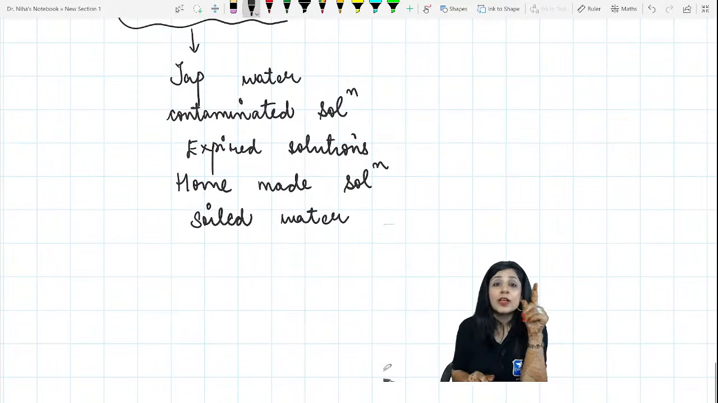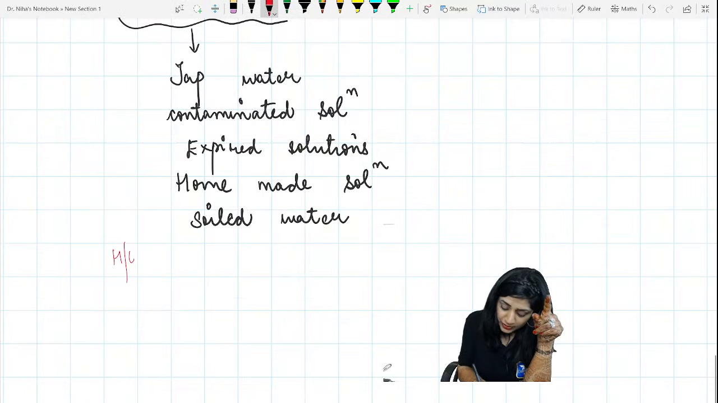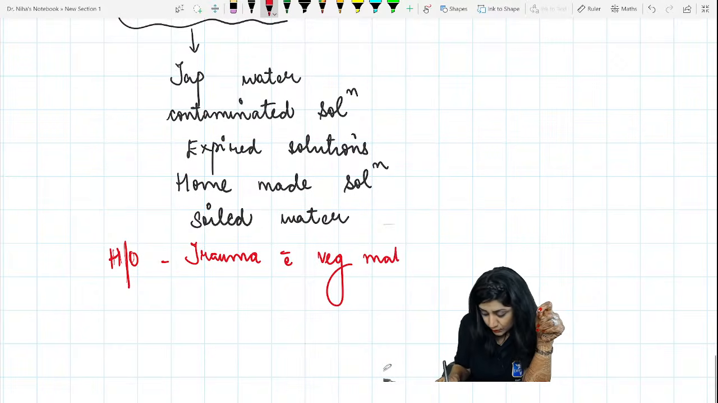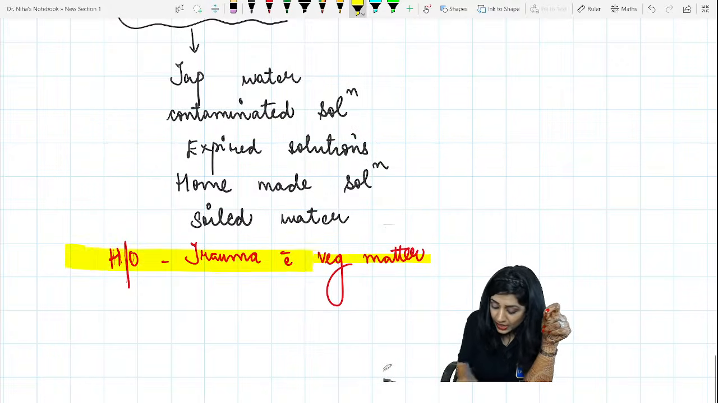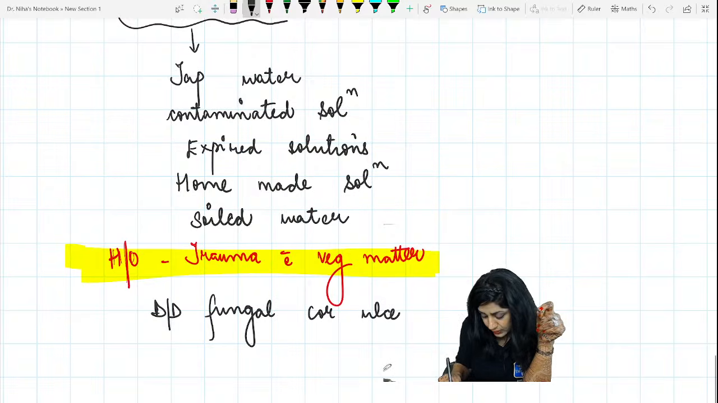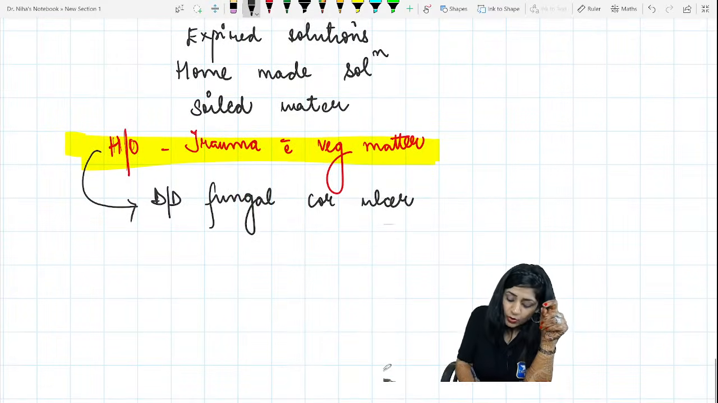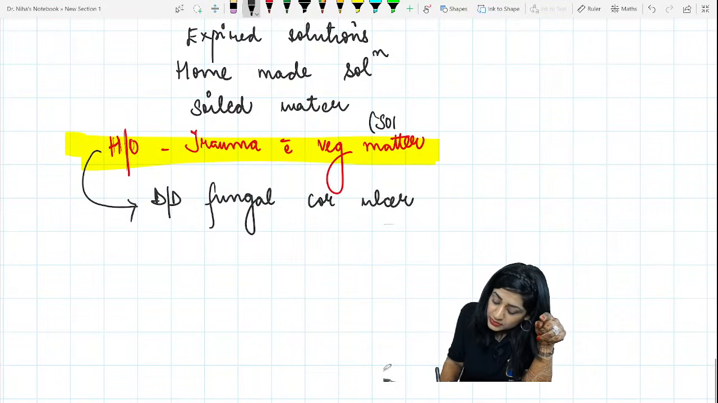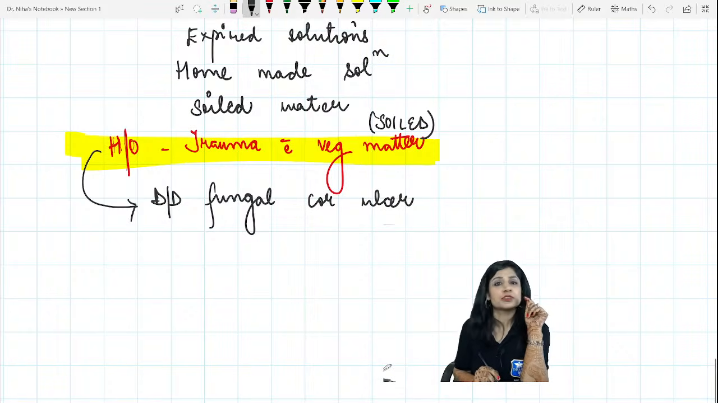Then one of the confusing things is that here also you can get a history of trauma with vegetative matter. Due to this, you are confusing it with the differential diagnosis of fungal corneal ulcer. Why? Because we have trauma with vegetative matter when it is soiled, so I can confuse it with this.